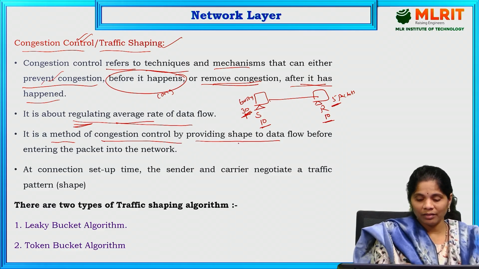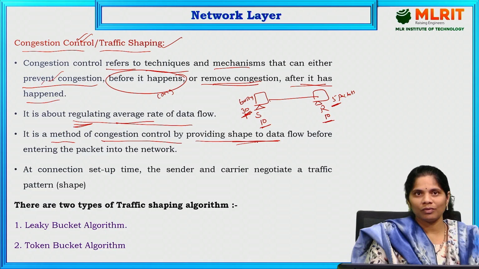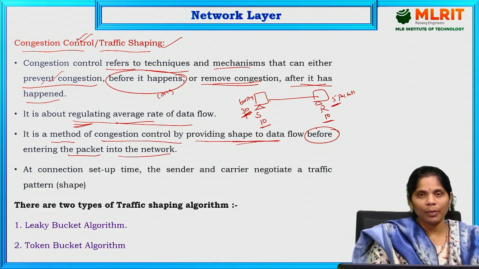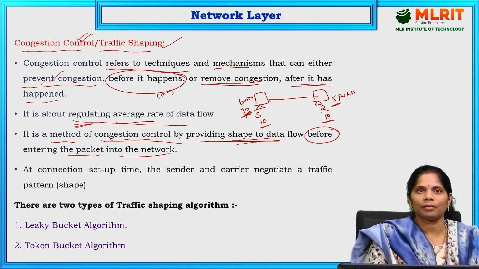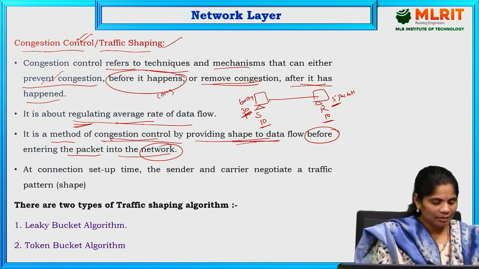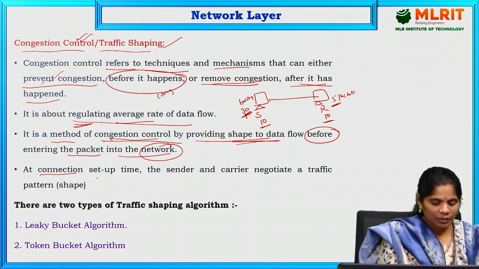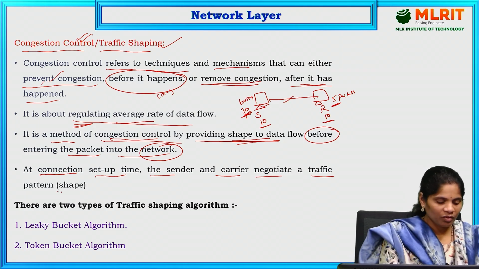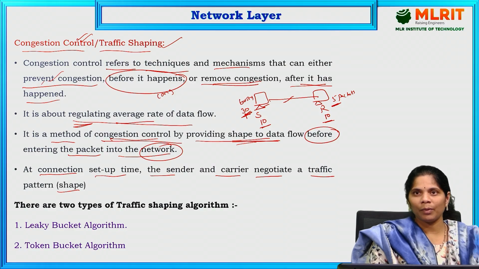So to provide a shape to this particular data flow, we use congestion control before the packet enters the network. Before the packet enters the network, we have to focus on congestion control. We have to regulate and shape that particular data before the packet enters the network. At connection setup time, the sender and the carrier negotiate the traffic shape. Before sending data from sender to receiver, we have to check the capacity of the sender and the network capacity. That is about congestion control.